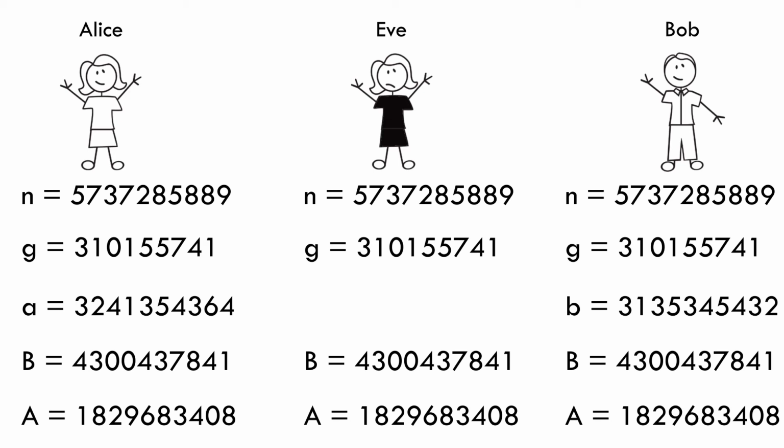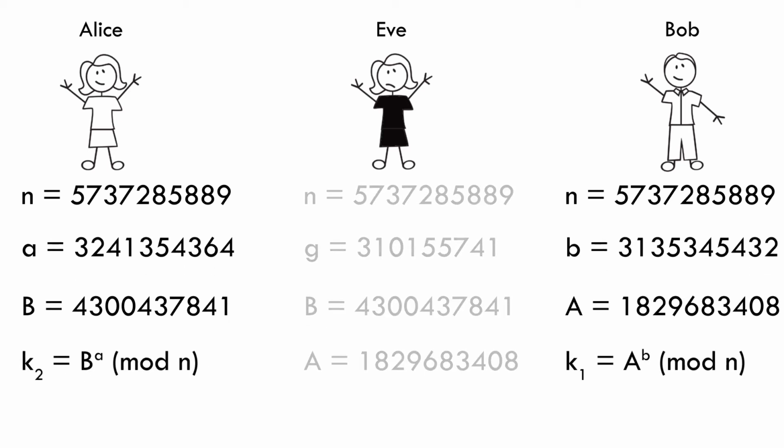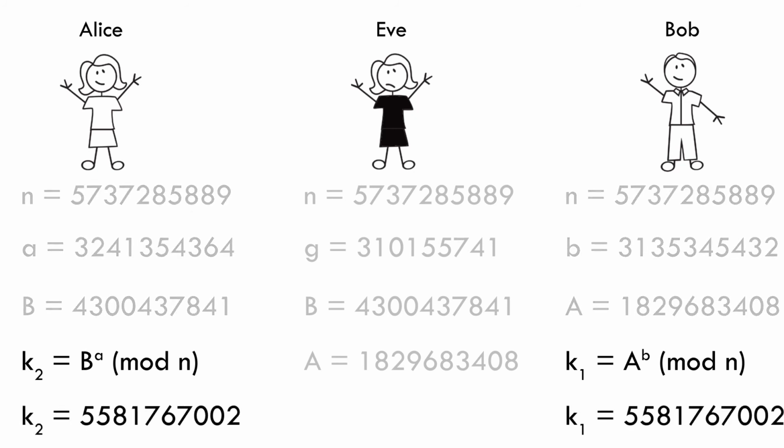So how do Alice and Bob make a secret number this time? They each take the other's public key and raise it to their private power, mod n. Now Alice and Bob have a secret key, k. Since k equals capital A raised to the bth power, mod n, and k also equals capital B raised to the ath power, mod n. Also, there is no efficient way for Eve to figure out k by only knowing g, capital A and capital B.